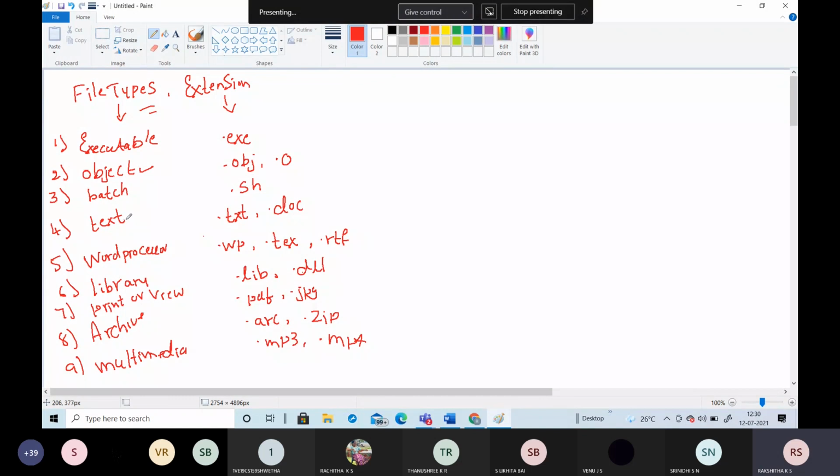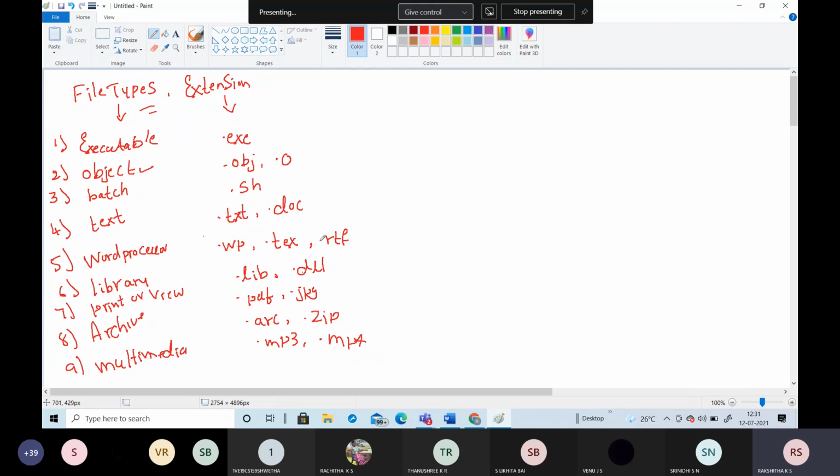And next is the text format. In this text format, if you create a file in Notepad, then the extension should be .txt, and if you create a file using Microsoft Word, then the extension should be .doc. You may notice that when you create something in Notepad and save the file, it will show you the extension .txt. When you create the contents in Microsoft Word, the extension should be .doc. If it is a word processor, the extension can be .wp, .txt, or .rtf.